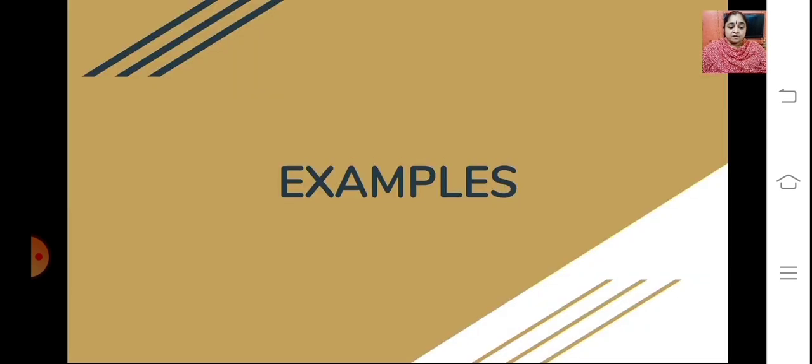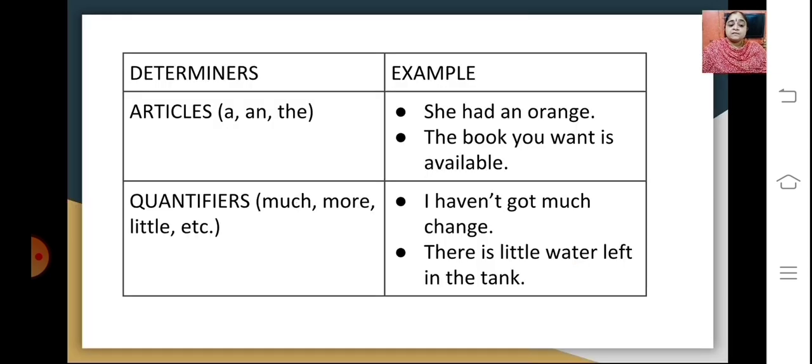So moving further, now we will see examples related to each of these determiners. So first we have articles. We have learnt of articles a, an and the. So we will learn the determiner and one or two examples of each kind. Under articles we have: She had an orange. So an becomes the determiner out here. The book you want is available.